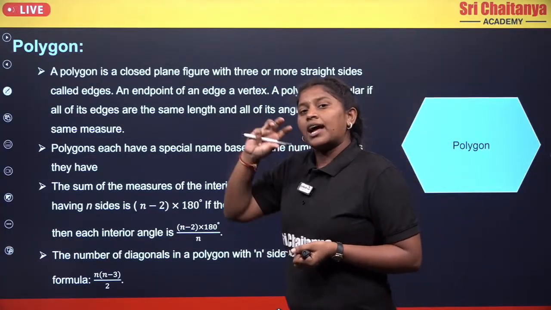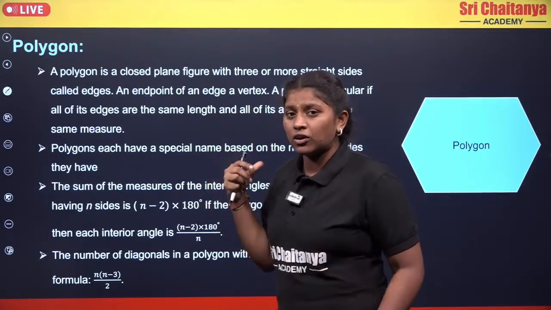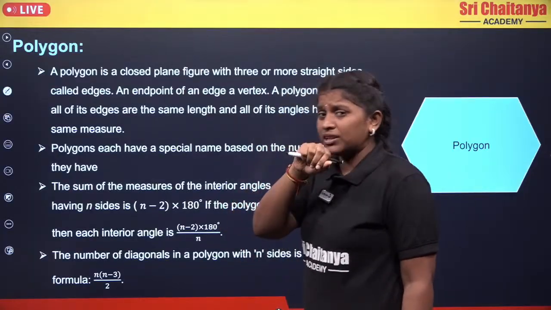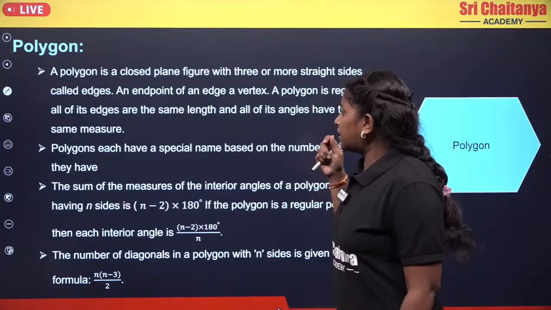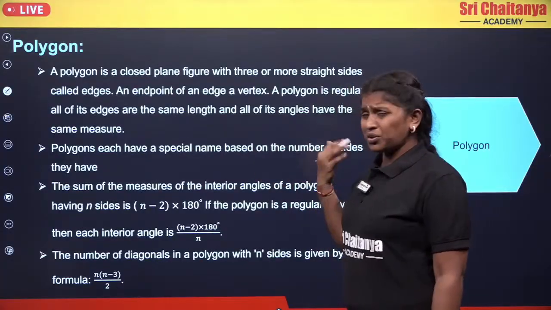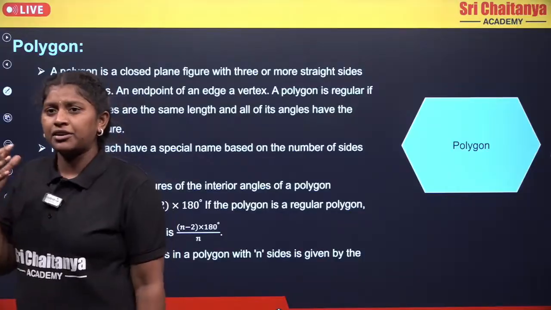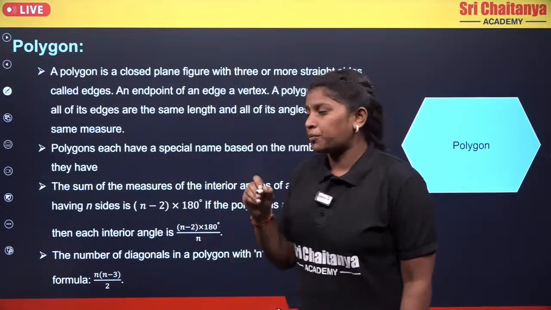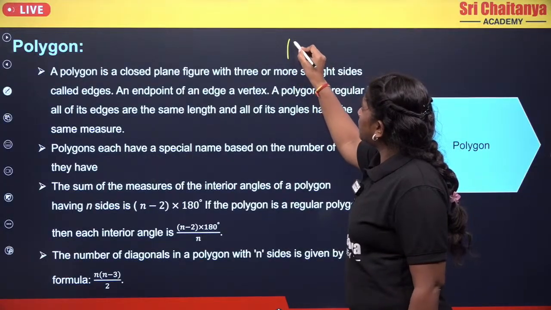Now if that figure has all the sides equal and all the vertices equal, then we are going to find all the angles are equal, then we say that it is a regular polygon. Now we will have different polygons, and the specific properties are different for each polygon.